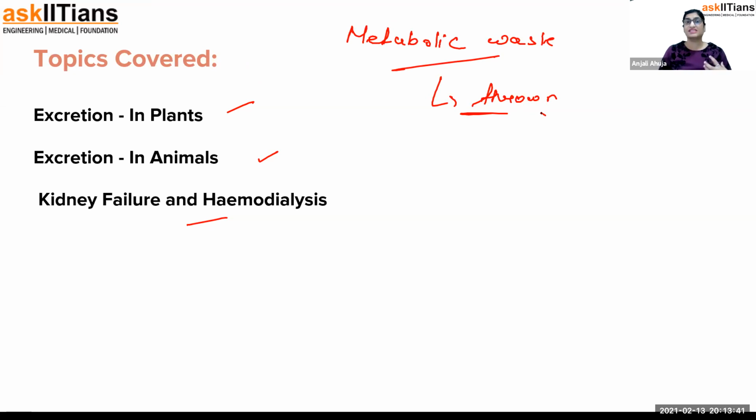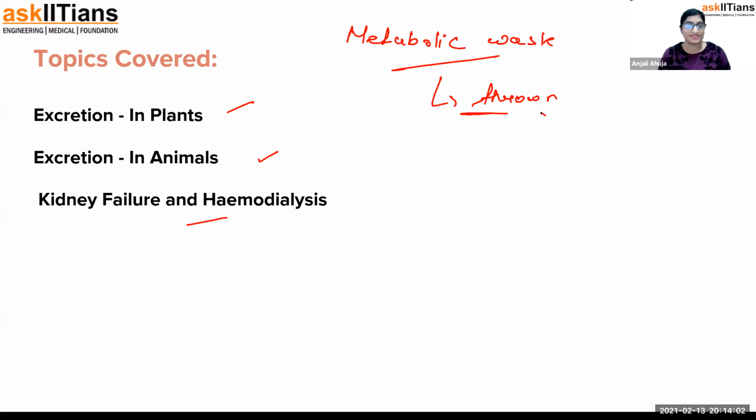Metabolic waste is in the cells, all the reactions are happening, all the cycles are happening. So whatever be the waste, metabolic carbon dioxide and ammonia and urea, these all nitrogenous waste, amino acids, ketone bodies, everything is just removed. That's what I'm talking about in animals, but in plants also there's a metabolic waste.